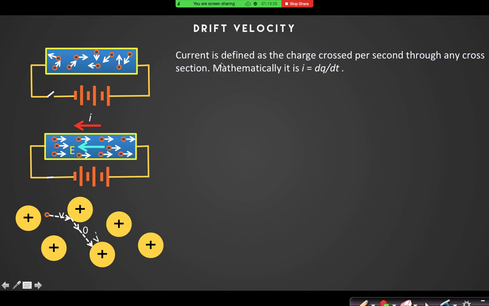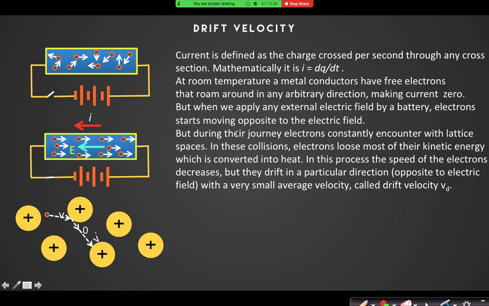It says current is defined as the charge crossing per second through any cross section. Mathematically it is I equal to dq by dt. At room temperature, a metal conductor has free electrons that roam around in arbitrary directions, making current zero. But when we apply an external field by a battery, electrons start moving opposite to the electric field.